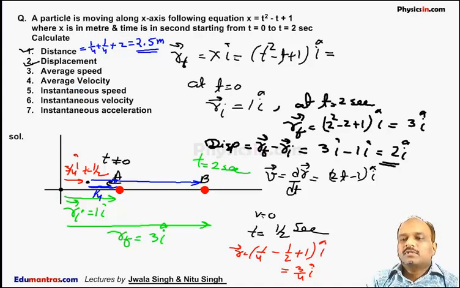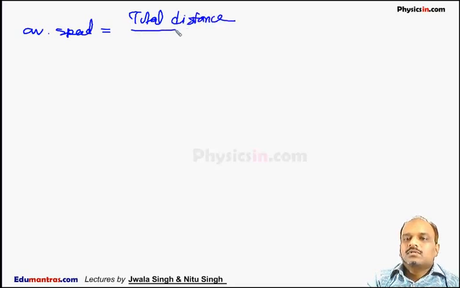Next we have to calculate the average speed. So I can say average speed is total distance traveled divided by total time.